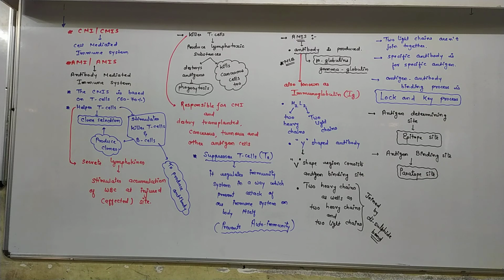The specific antigen is determined by the antibody, and that region is known as the antigen determining site, the epitope site. And the site where the specific antigen is attached to the specific antibody is known as the paratope. So here this is the structure of the antibody. So I can stop right now here. Remaining things we will discuss in the next lecture.